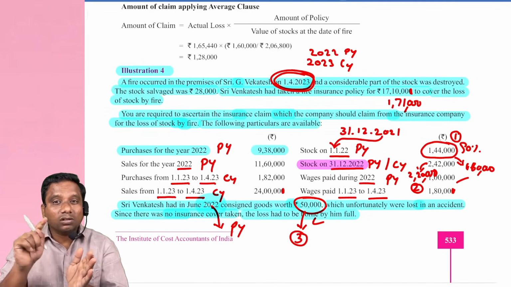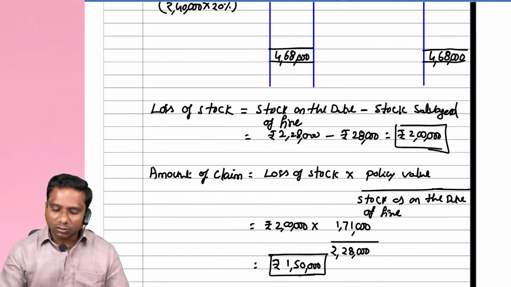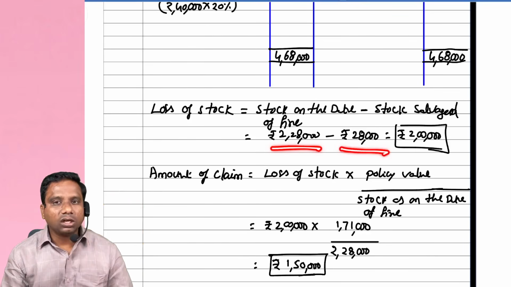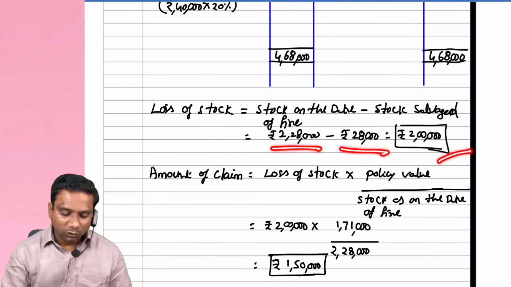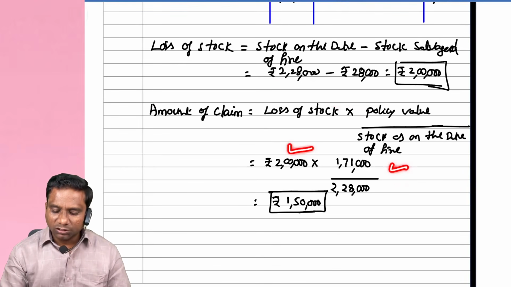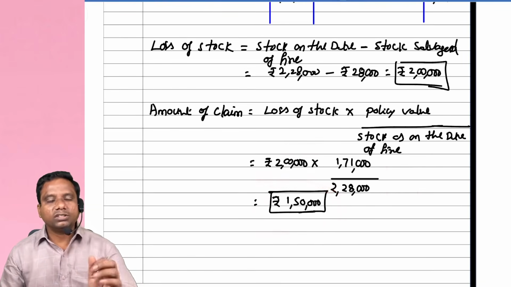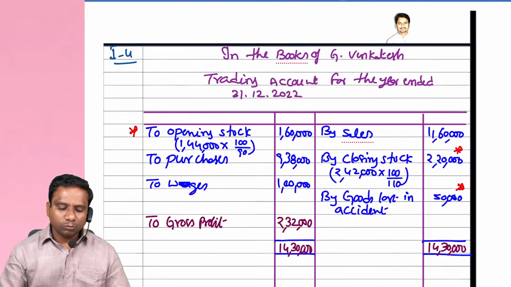So the loss is more than policy. Then average clause is applicable. So loss of stock is equal to 2 lakh 28,000, the stock lost, minus stock salvaged 28,000. So what is the amount of goods lost? 2 lakhs. So amount of claim now. Amount of claim formula. Because loss of stock is 2 lakhs, multiplied by policy value divided by stock as on the date of fire. So finally we request to the insurance company 1.5 lakh. Is it clear everybody? So very simple problem.